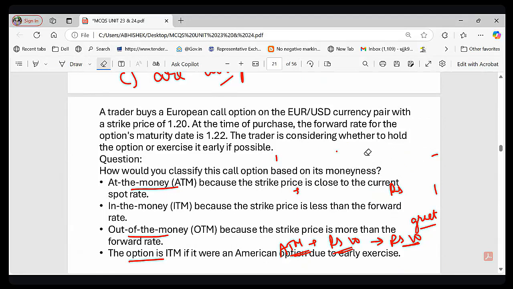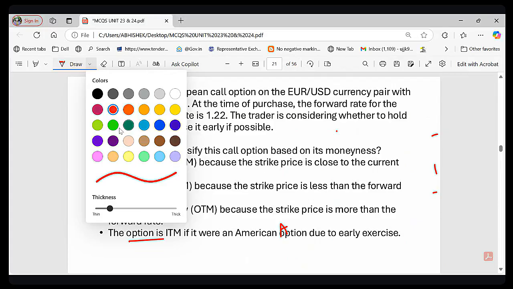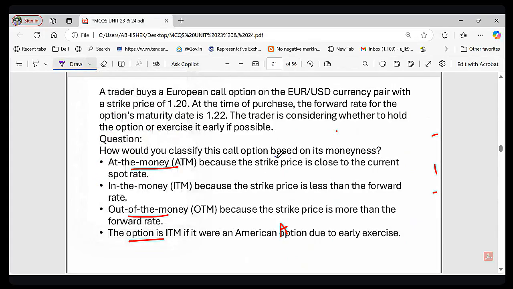Call option means buying and put option means selling, right? So that is the meaning of call option. And here the call option is ITM, right? Call option ITM means what? A call option is ITM when the strike price is lower than the market price. So here the strike price is 1.20 and the forward rate is 1.22. Since the market price is higher, this option is already profitable.